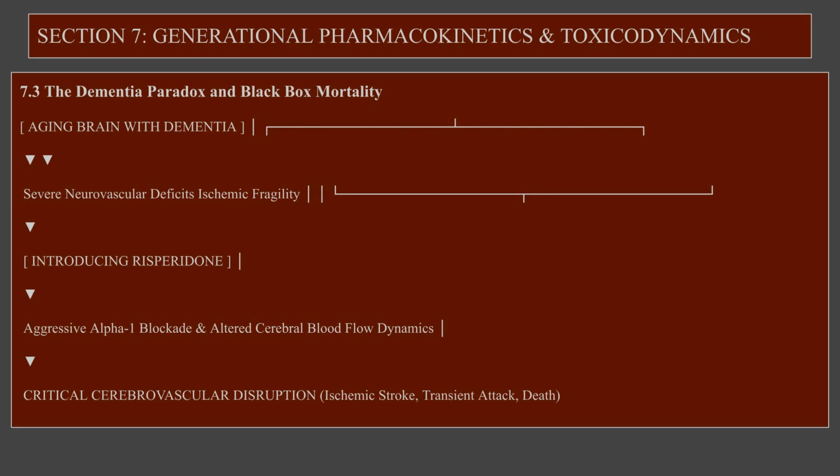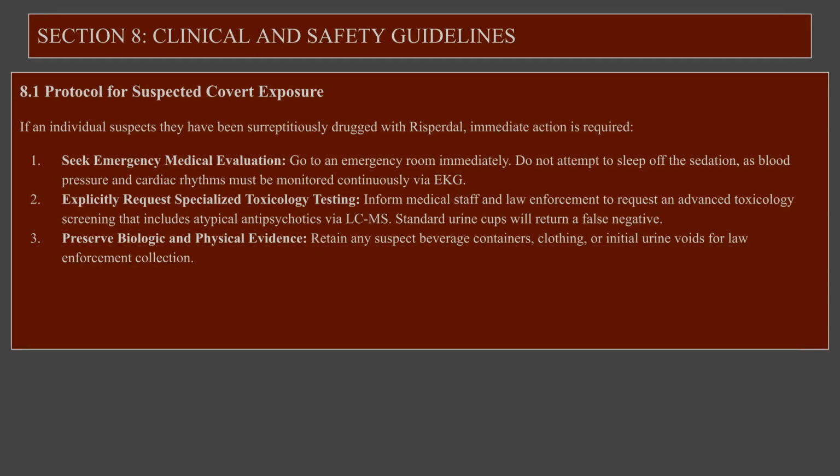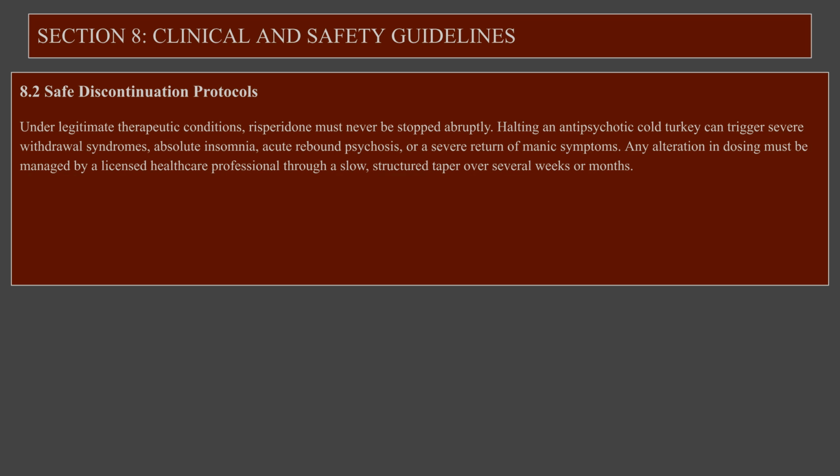When combined with other central nervous system depressants, this can lead to immediate confusion, loss of physical coordination, and respiratory risks. Dopamine receptors also diminish with age. Consequently, risperidone may trigger severe movement disorders, known as extrapyramidal symptoms, and can render Parkinson's treatments ineffective. Cardiovascular vulnerability is another major concern. Risperidone can block alpha-1 receptors, causing orthostatic hypotension. In the elderly, whose blood vessels are less resilient, this often leads to fainting and high-risk fall injuries.